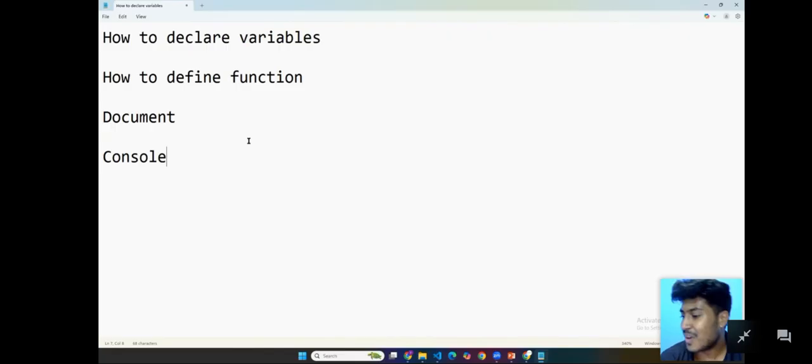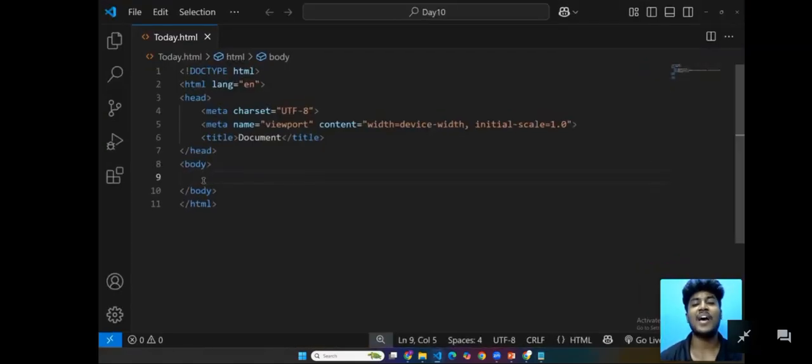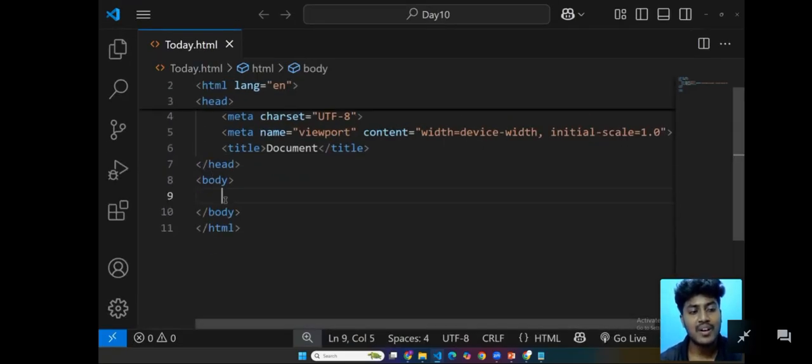As usual, I already created a folder, and I already created an html file. Inside the html file, today we are not going to provide any html elements.